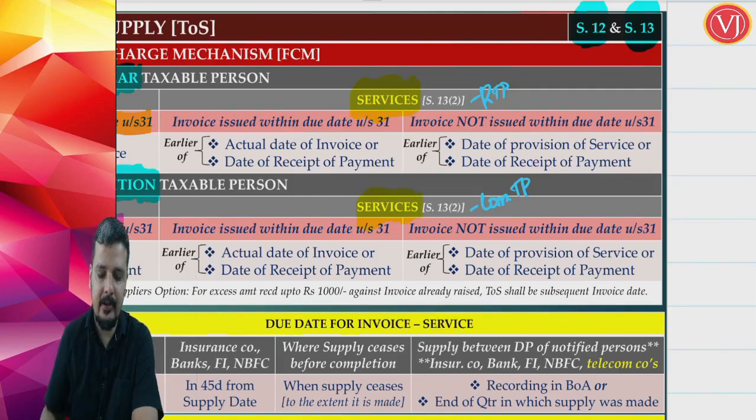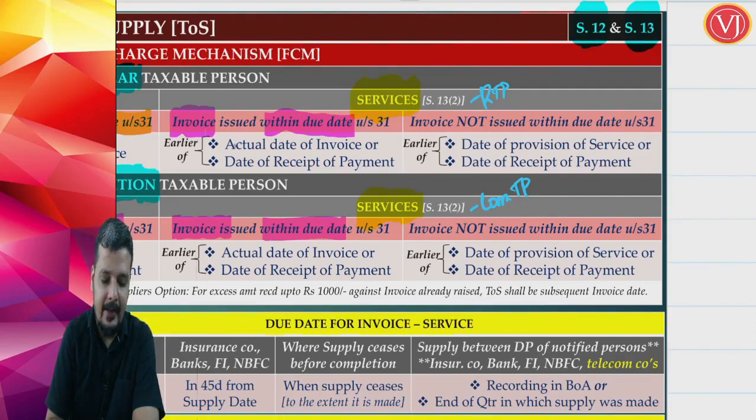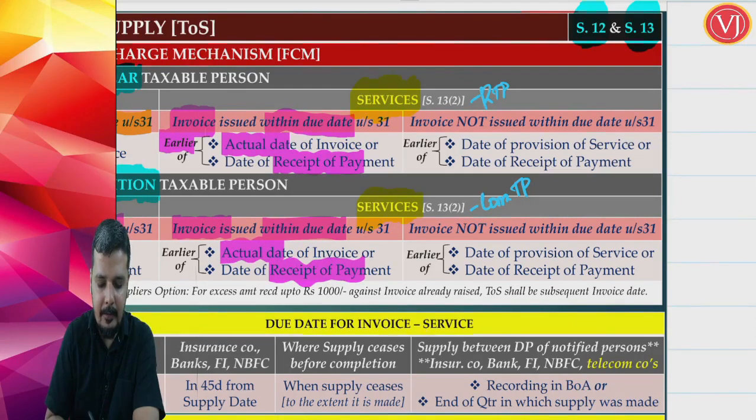There is no relaxation here. So answer remains the same. If I tell invoice is issued in time, then the answer is actual date of invoice or date of receipt of payment, whichever is earlier.